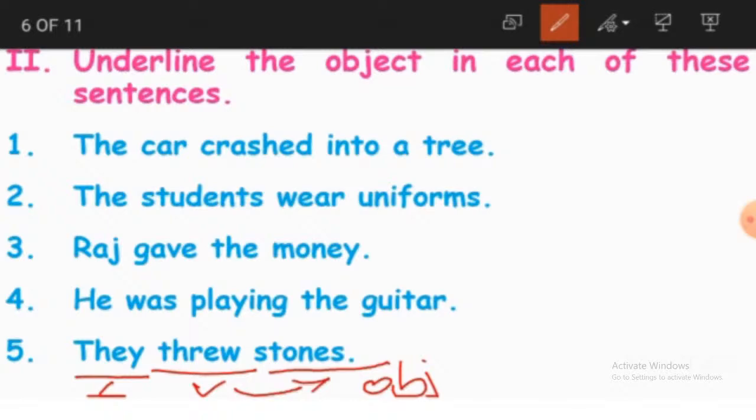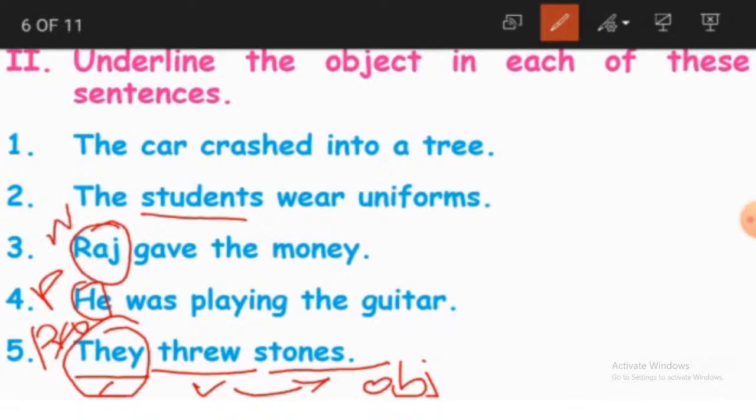So what did they throw? They threw stones and stones becomes our object. And here they, what is it? Is it a noun or a pronoun, children? Can you guess this? They becomes the pronoun. Okay, so he becomes again a pronoun. Raj is noun. Students, noun. Again car, noun.